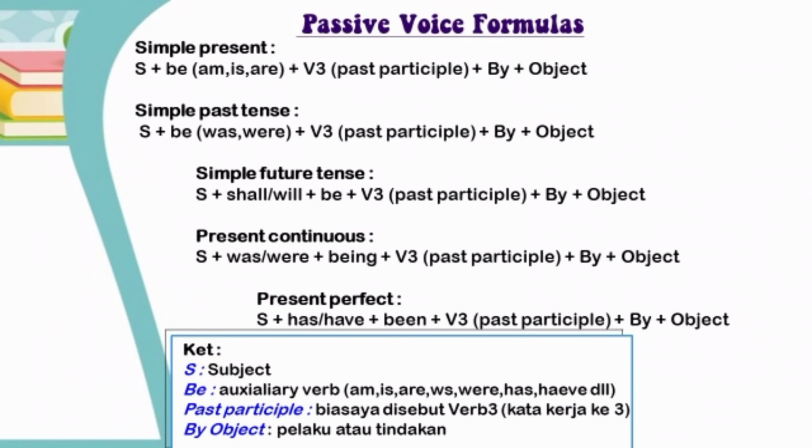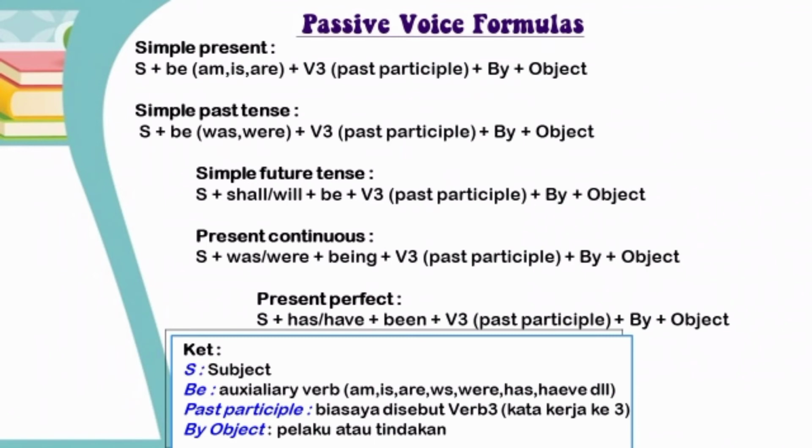Here, I will discuss only 5, and those are included in the song She Will Be Loved. Rumus yang pertama yaitu simple present. Subject plus be, am, is, are, plus verb 3, past participle, plus by, plus object.